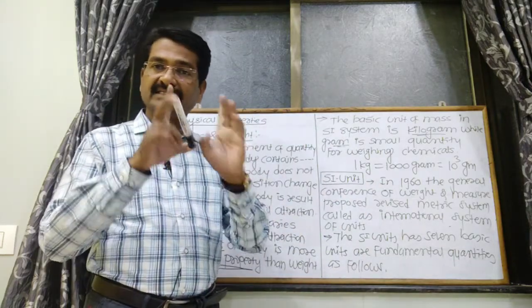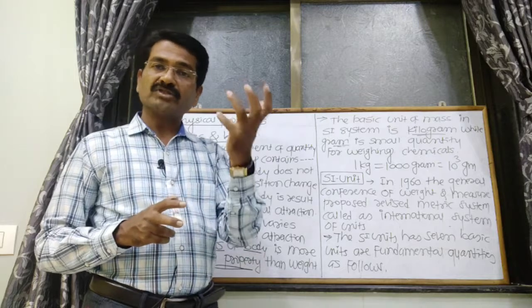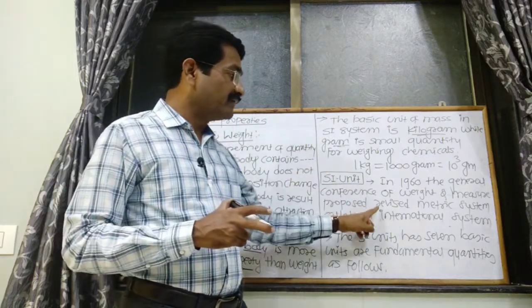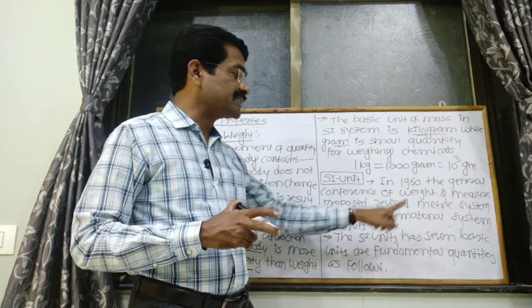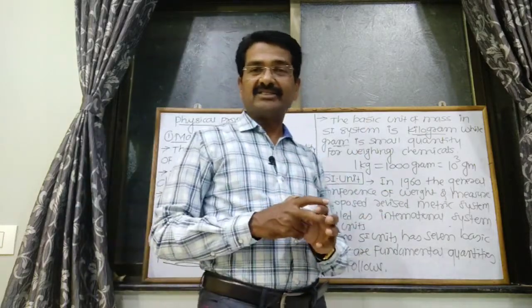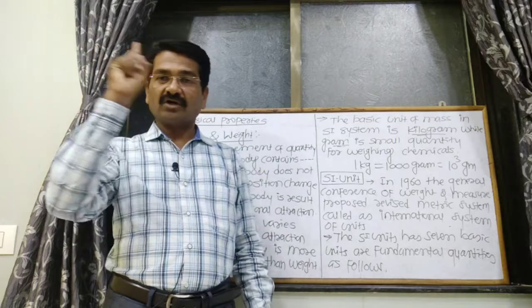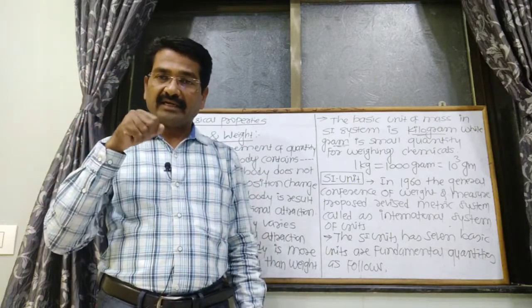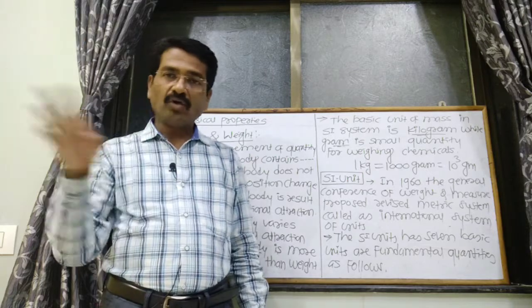That proposed revised metric system is called the international system, and that system is followed all over the world, not only in India.